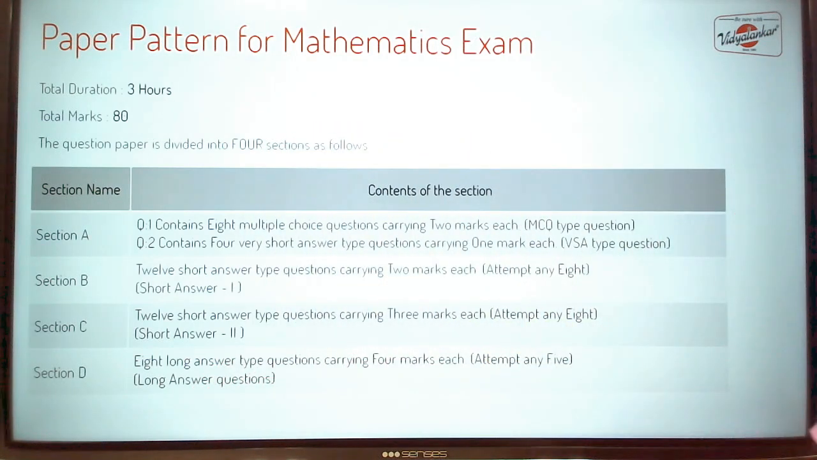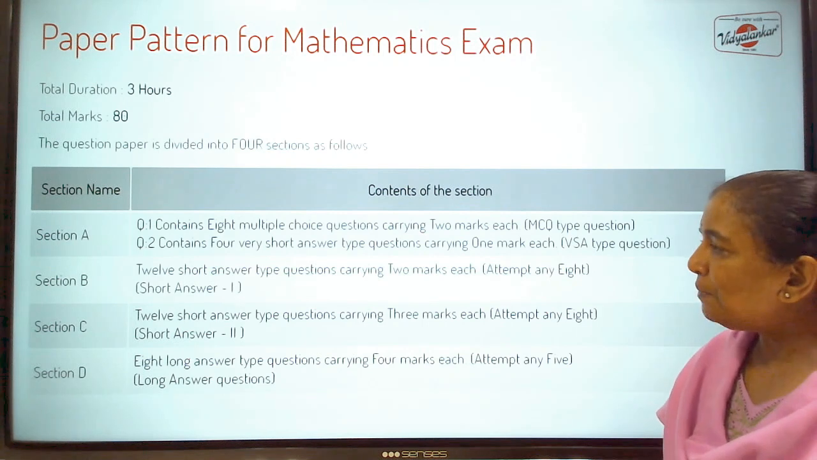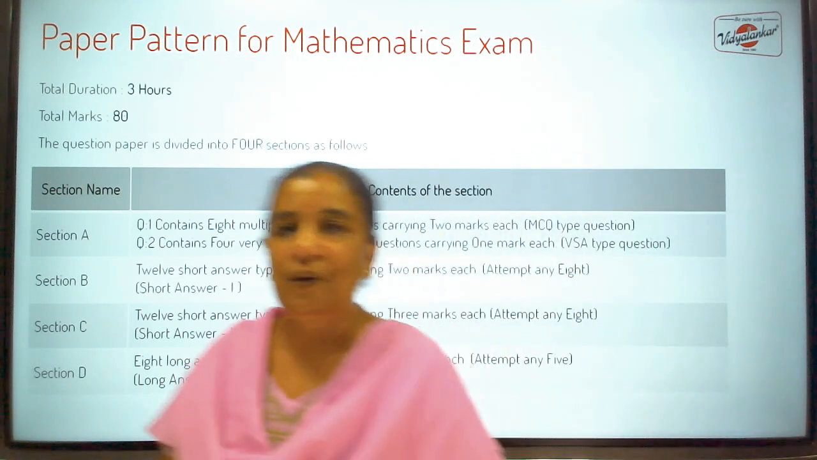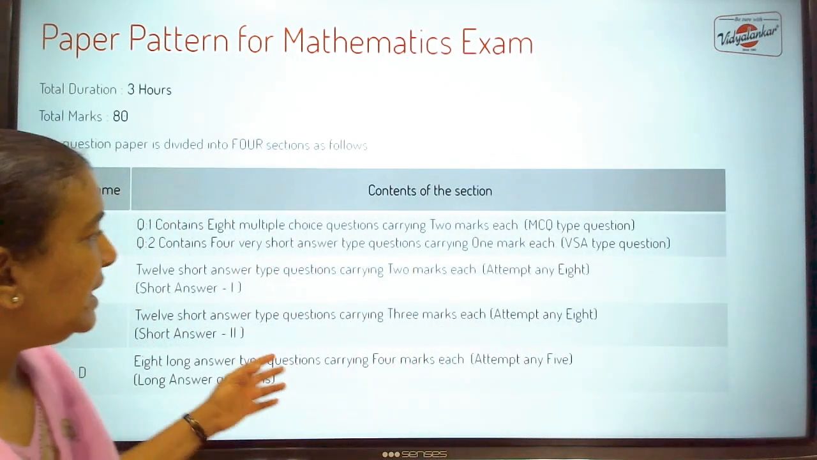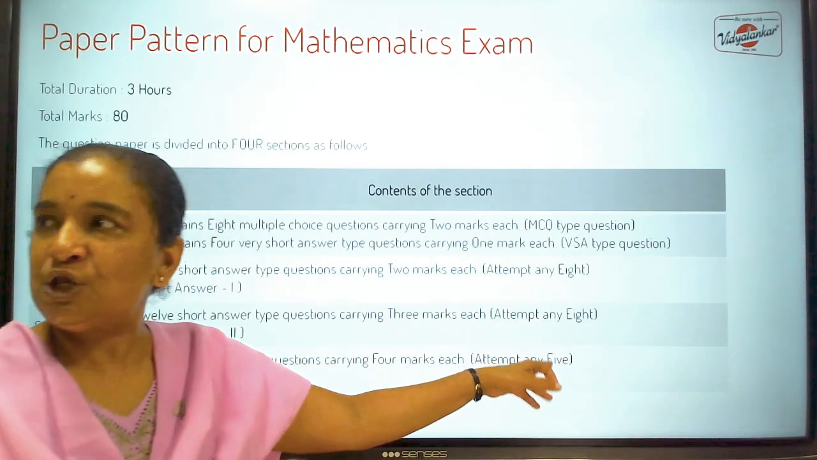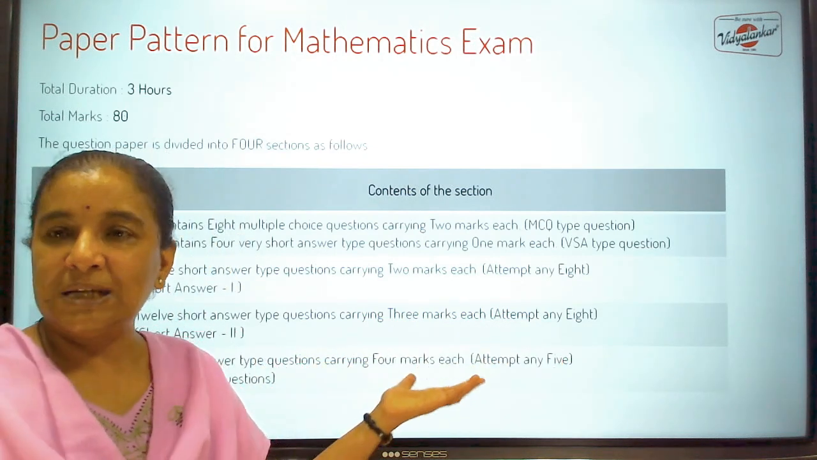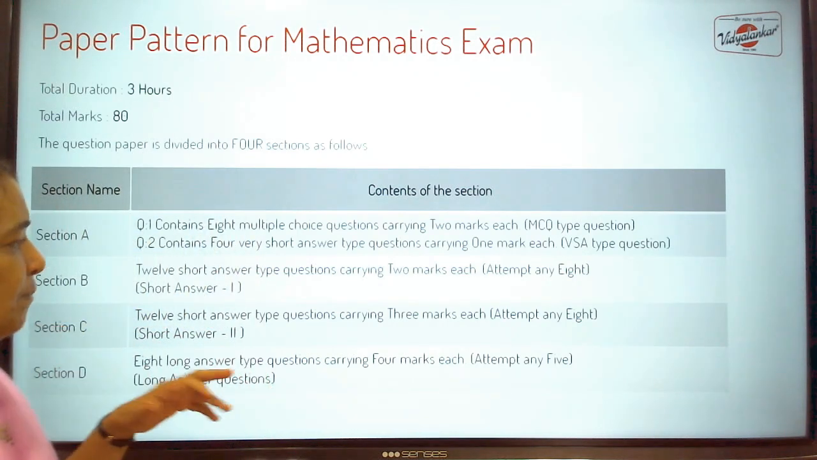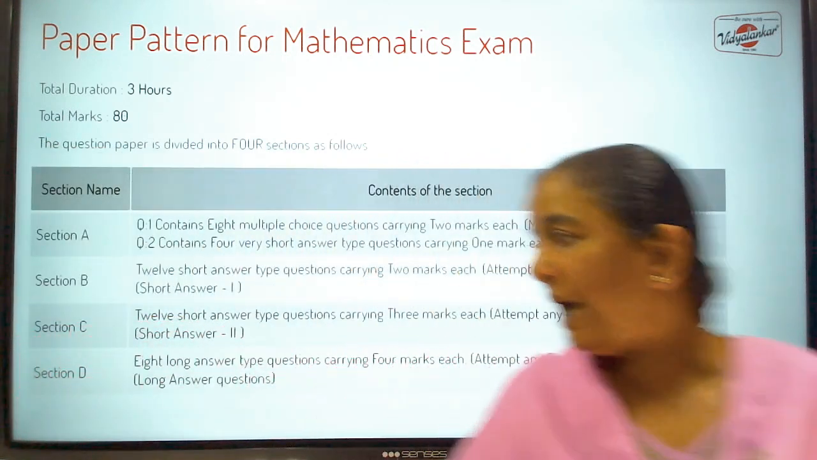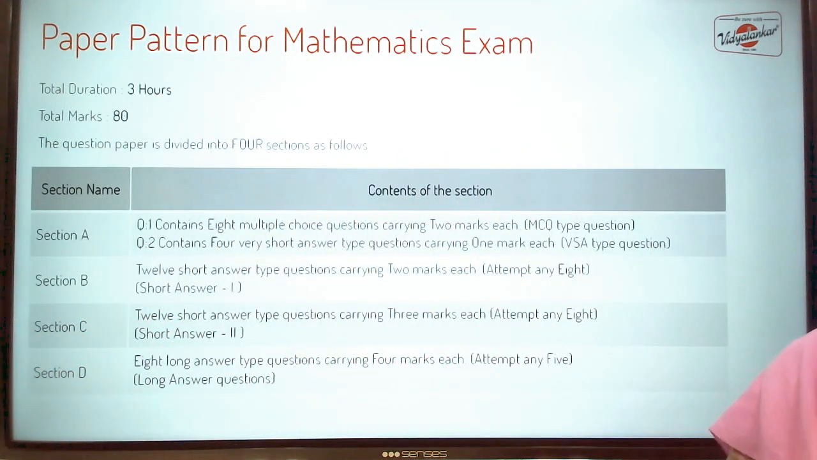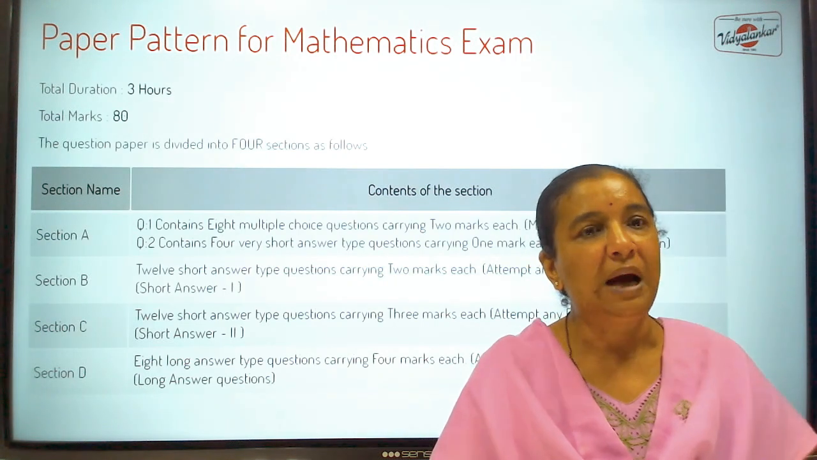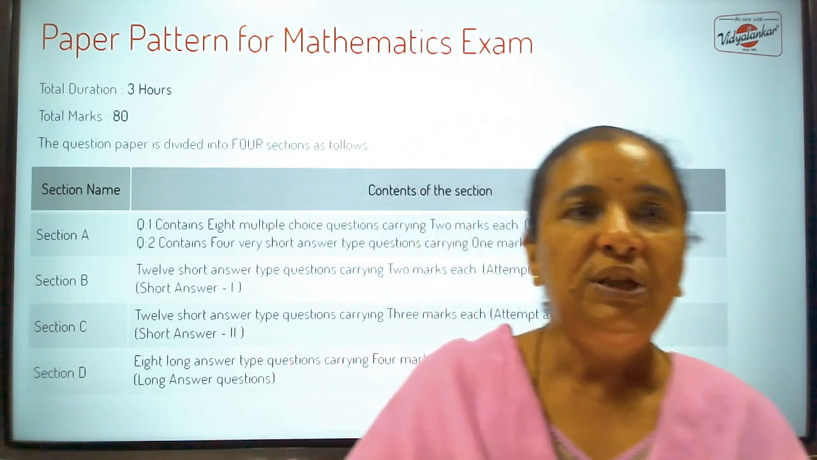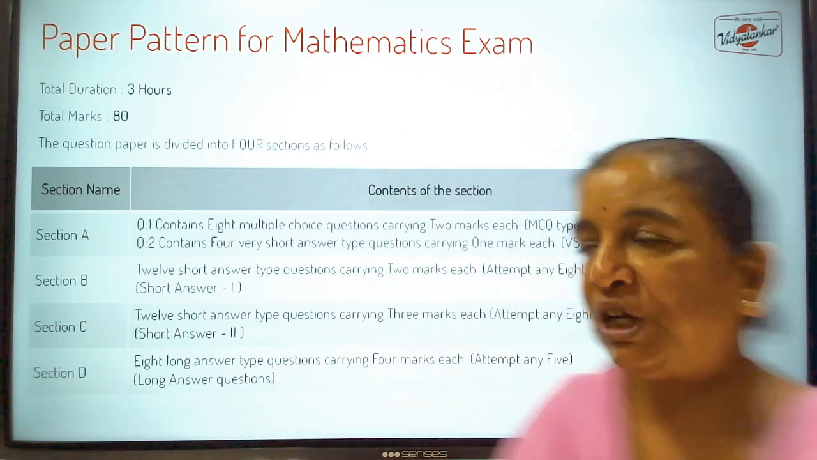Then you come to section C. Here each question carries 3 marks. Here again they give you 12 questions and ask you to write any 8 questions out of it. As each question carries 3 marks, section C carries 24 marks. And then you come to section D. Here they give you 8 questions. You have to attempt any 5. And each question carries 4 marks. So 5 fours are 20 marks for section D. So this is the structure of your examination paper.